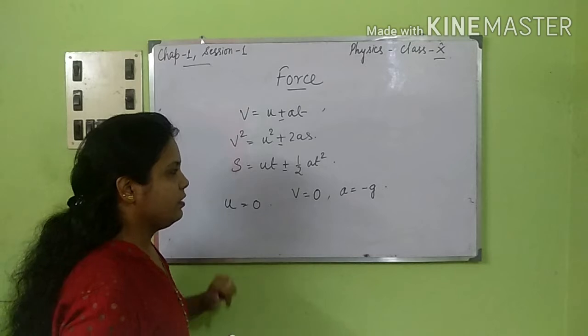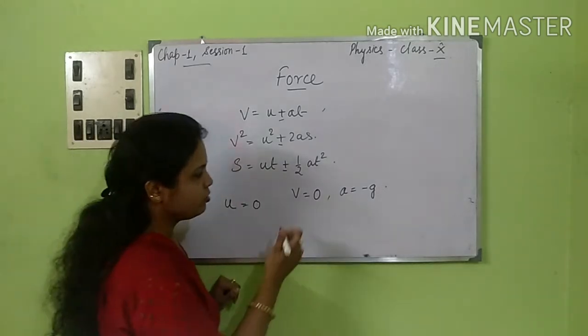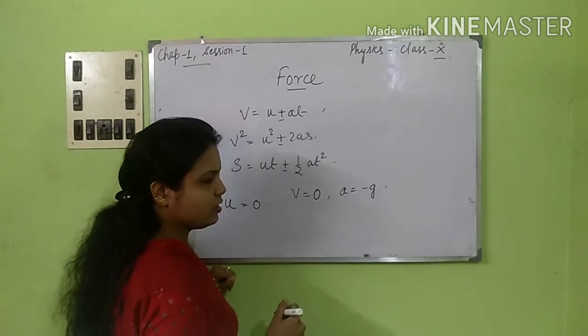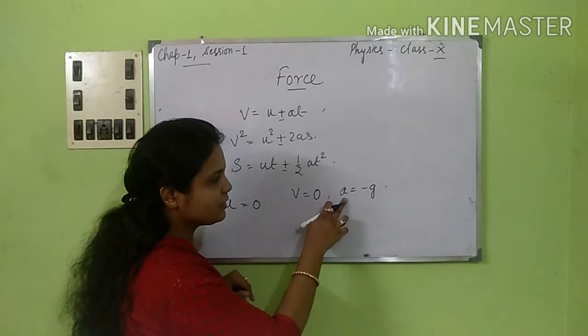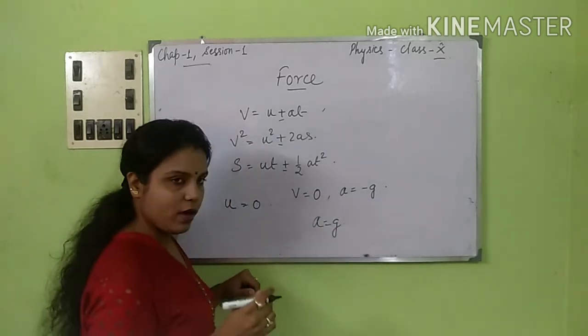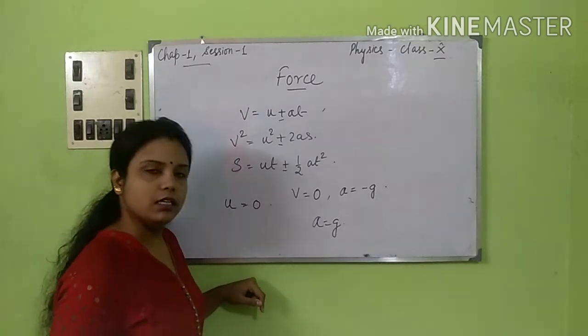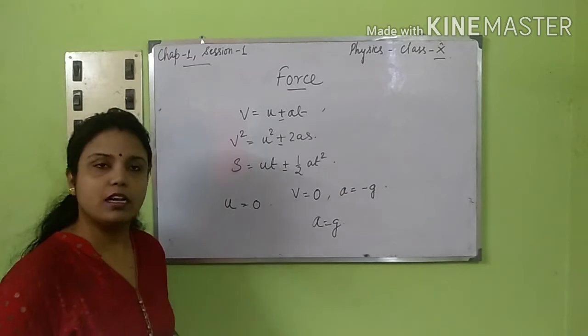Again suppose it is falling down. There also the final velocity will be 0, and if you consider the acceleration, that acceleration will be equal to g. Why? Because it is falling towards the Earth's gravity. So I hope all these things are clear to you.